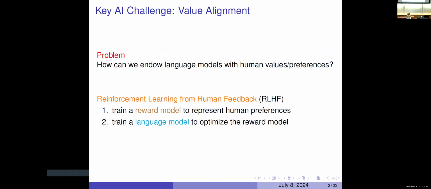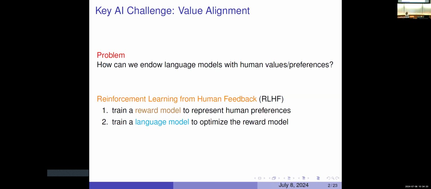Okay. All right, so a key challenge in AI with the advent of large language models, everybody's very excited about them, but a key challenge is how can we endow these language models with our preferences? How can we get them to talk sensibly, but talk in ways that are helpful to us and in agreement with our values? So for example, not to perhaps guide us towards suicide or towards divorcing our spouse, those are some of the examples that we see talked about in the New York Times.